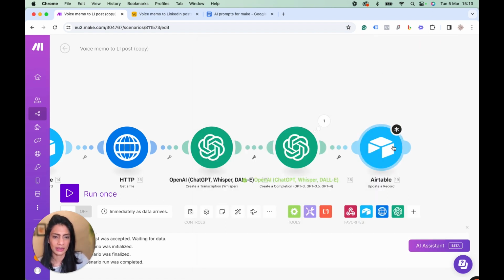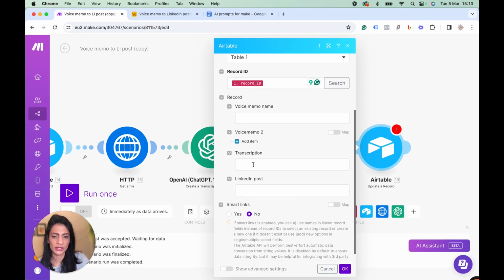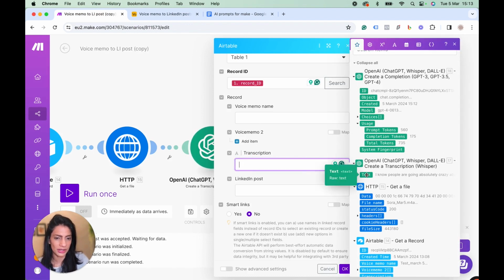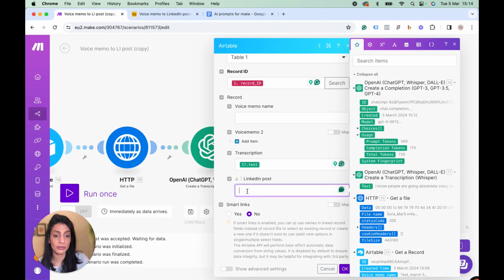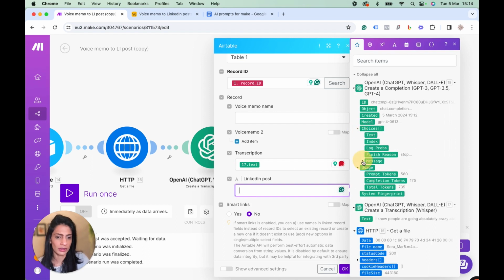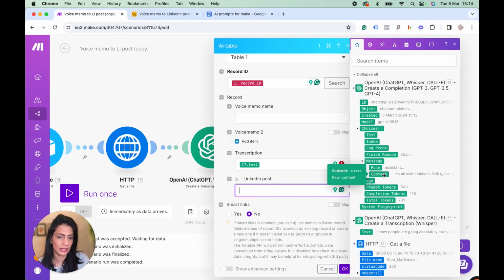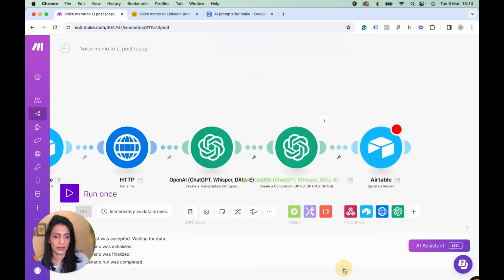And transcription, which is this column, would have, where's the transcribed text? That's the transcribed text. That's what goes here. And the LinkedIn post column would be message and content. That's it. Okay. All right. There we have it.